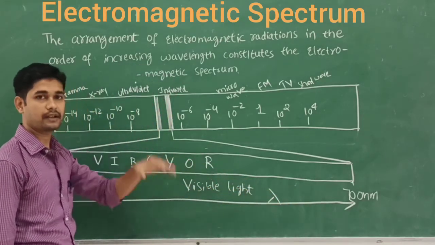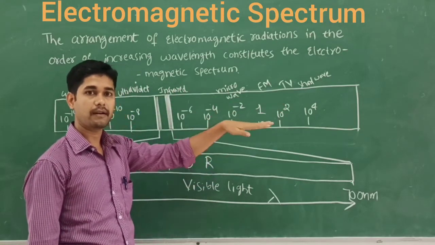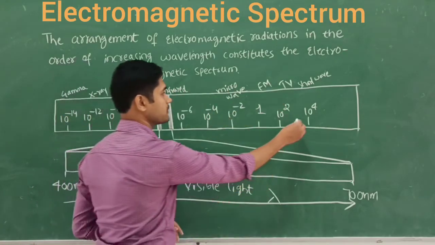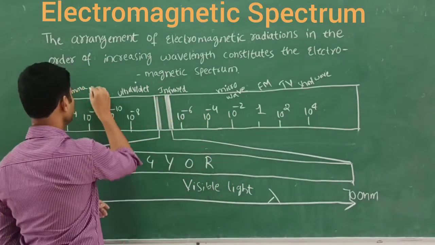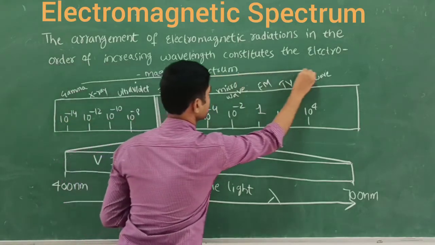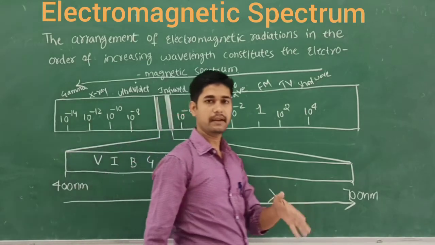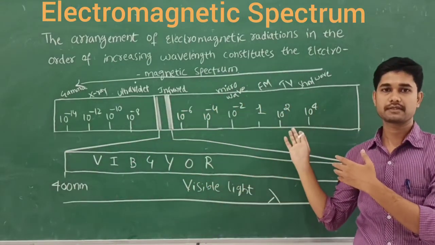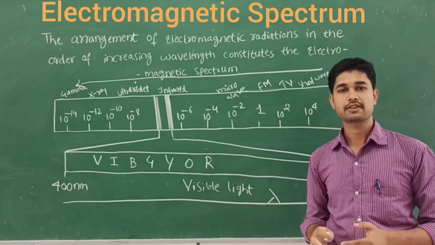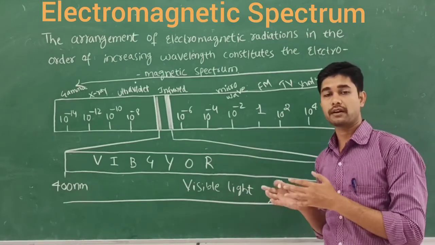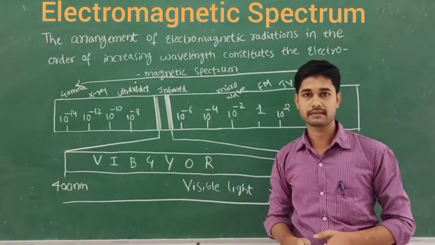Or we can also define it as an arrangement of the different types of radiations ordered by decreasing frequencies. See here, 10 raised to 4, 10 raised to 1, minus 2, minus 4, like this. It is going to decrease, right? So the frequency decreases. So there is an increase in wavelength or a decrease in frequency. That's why these different types of radiations are placed in the increasing order of their wavelengths or in the decreasing order of their frequencies.